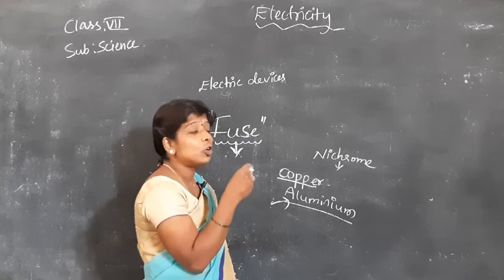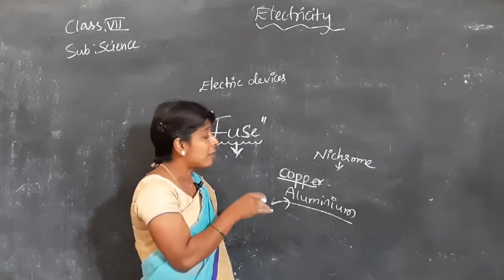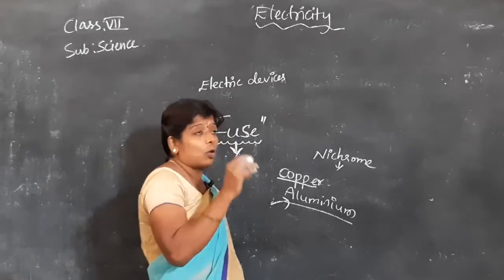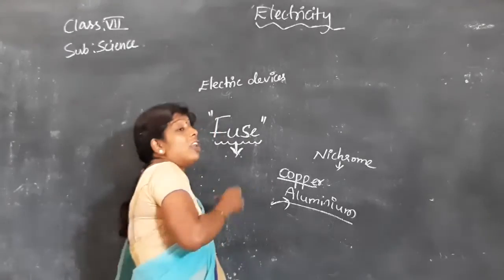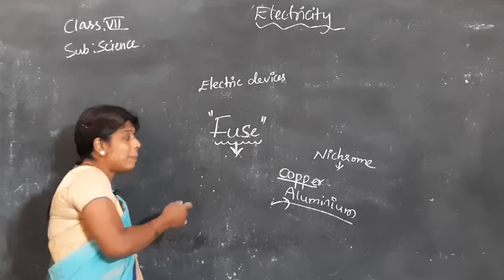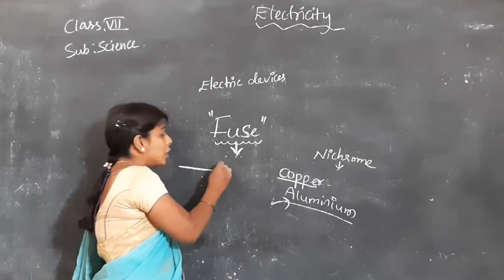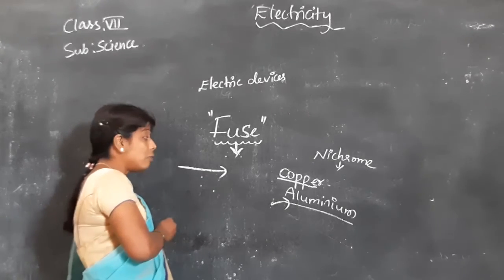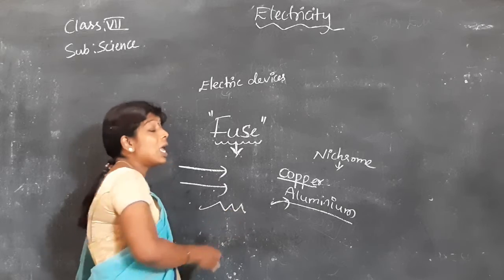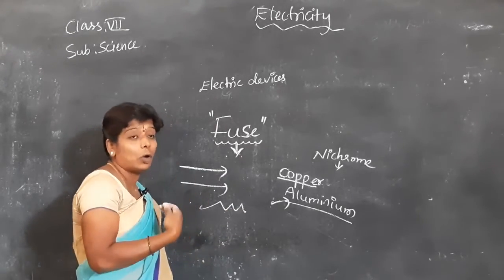Normally we should use a different metal, but in our surroundings, in our houses, we prefer copper material, thin copper wire. So what is that doing? If a large amount of current comes suddenly, there will be fluctuations, meaning continuous current won't come in a proper way.